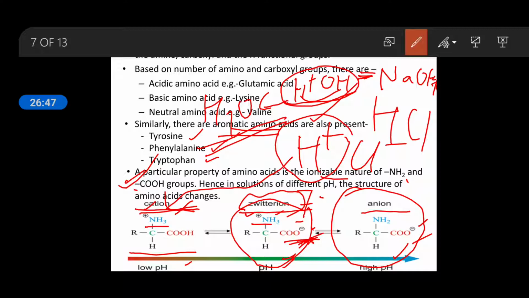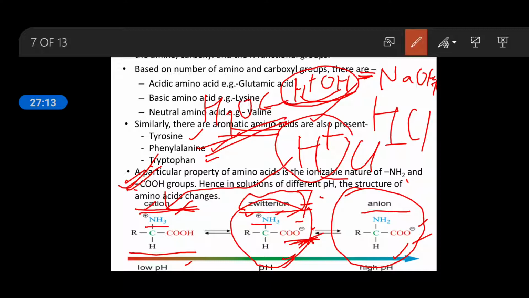So in this point I want to explain that the amino acid always wants to keep in ionizable form, whether the pH is neutral, high or low. So you can see if it is neutral, it forms the zwitter ion, meaning both the charges are there.